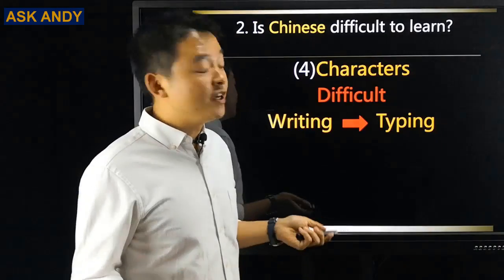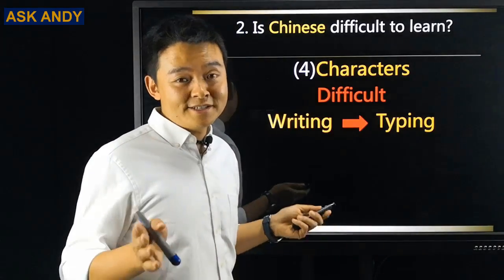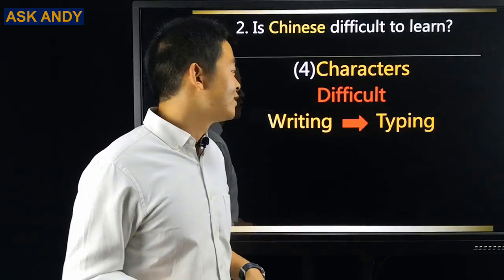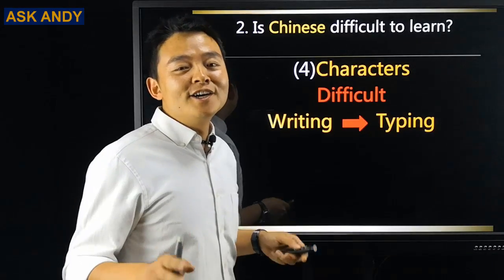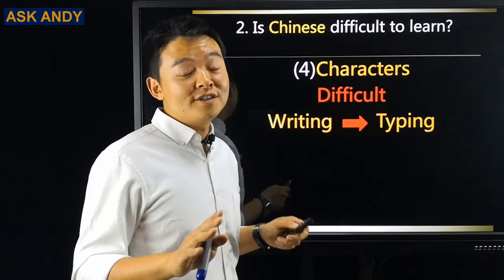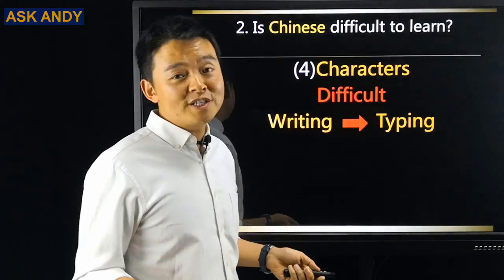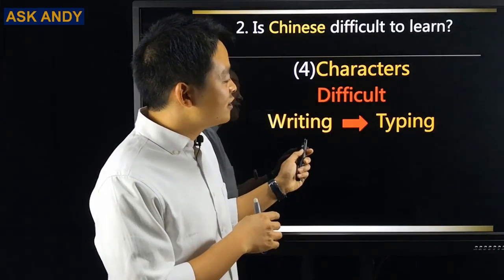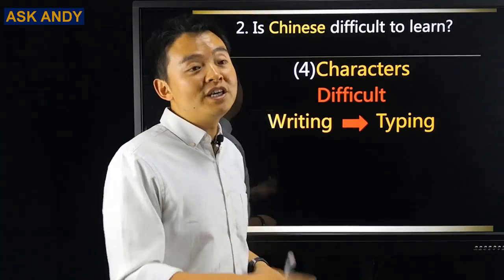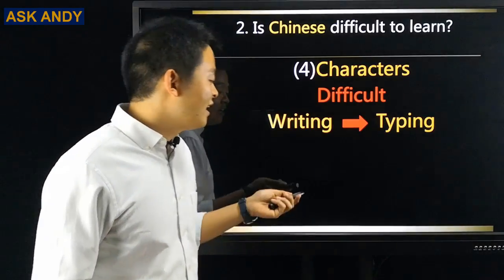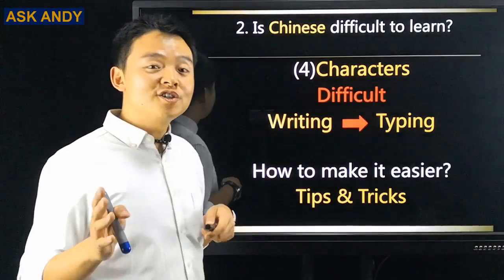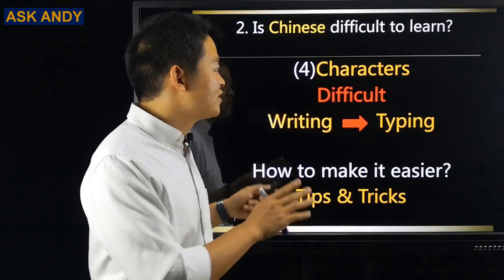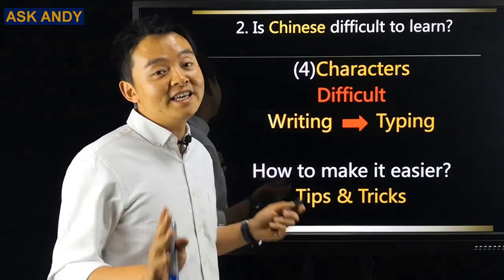So let's move on. Point 4, characters. I have to say this is difficult in Chinese language. But don't worry, it's not only difficult for you, it's also difficult for native Chinese. Good news is nowadays, we don't do that much in writing. We can convert the writing into typing. That will be easier. And then another thing, how to make it easier, I'm going to share with you my tips and tricks to make Chinese character learning easier.